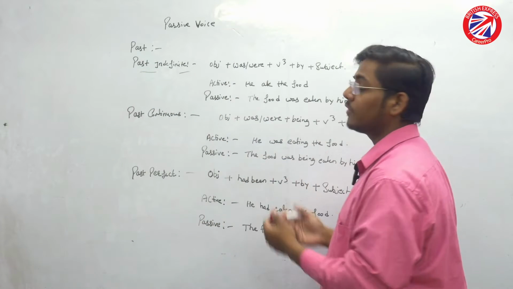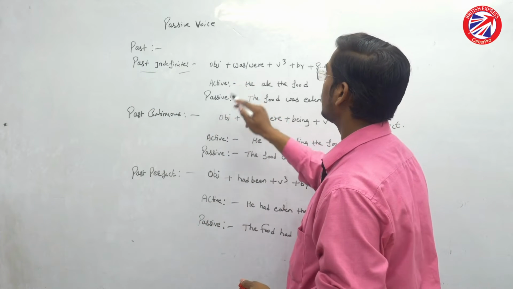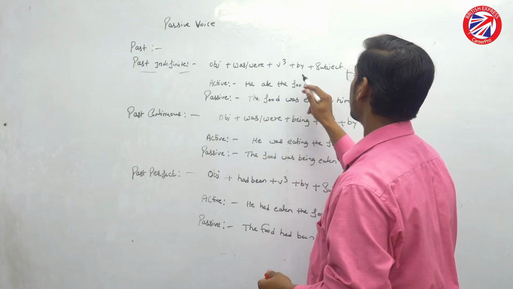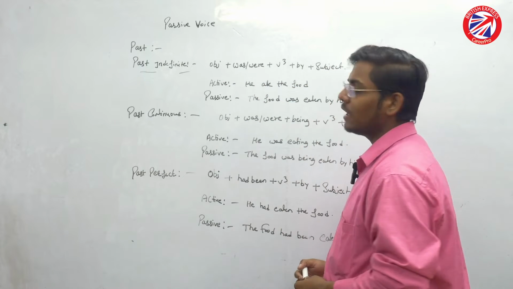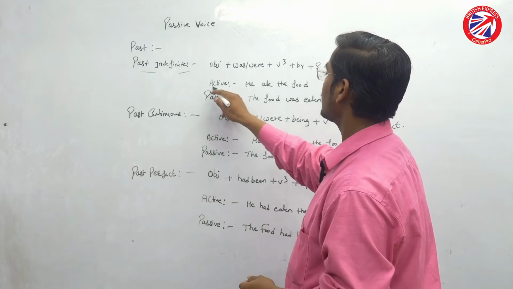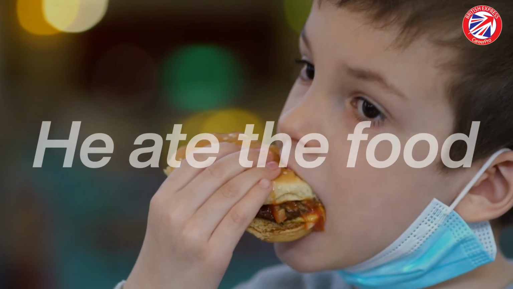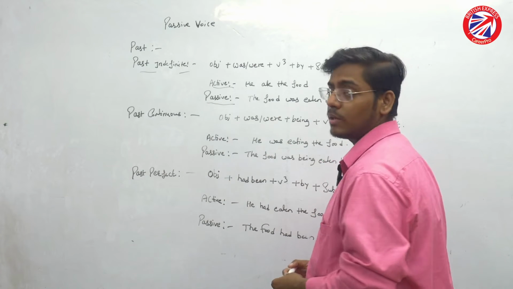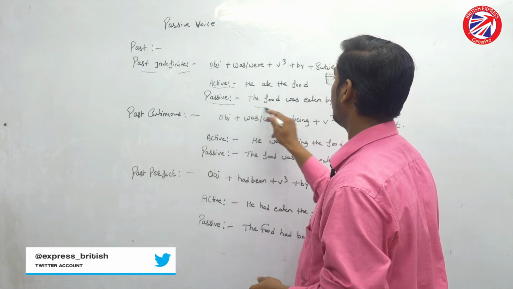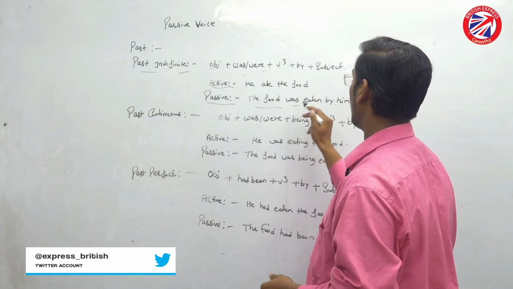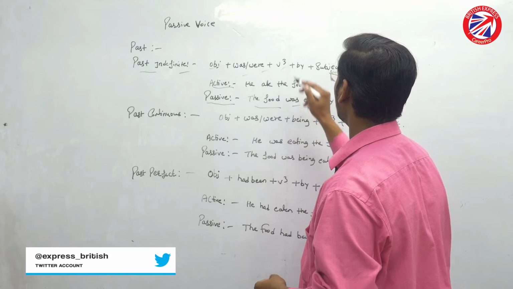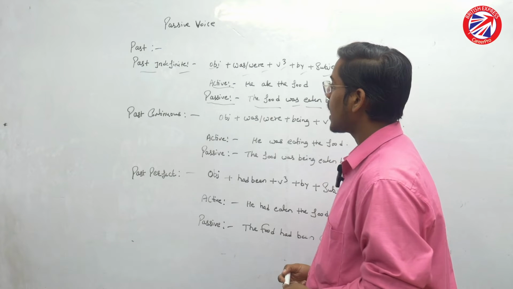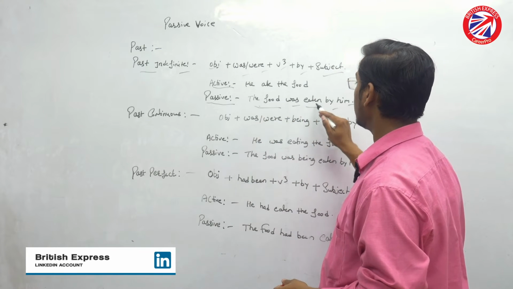So here we have the rule, as you can see: object plus was, were plus V3 plus by plus subject. Now let's have an example. First let's see the active one. He ate the food. Now we have to convert this into the passive one. We will follow the same rule: object, the food, was, then V3, that is eaten, then by, then subject, that is him. So it is now: the food was eaten by him.